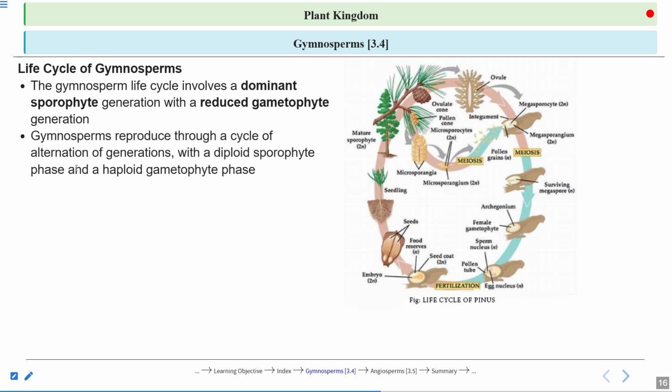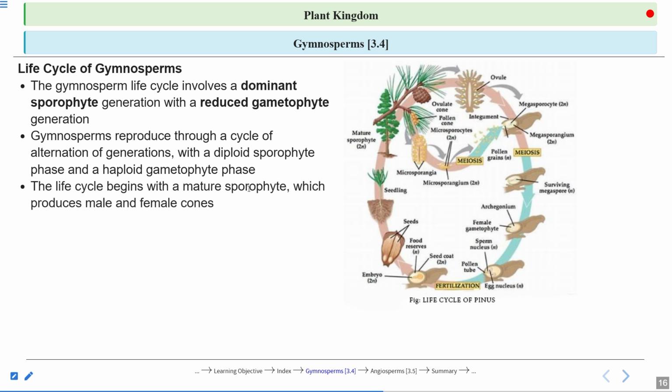Gymnosperm reproduces through a cycle of alternation of generation. That is a diploid sporophyte phase and a haploid gametophyte phase. But this gametophyte phase is very, very reduced. The main stage is the diploid sporophyte. So there is a diploid sporophyte, then a haploid gametophyte, and again a diploid sporophyte. This alternation of sporophyte to gametophyte and coming back to the sporophyte is called alternation of generation.